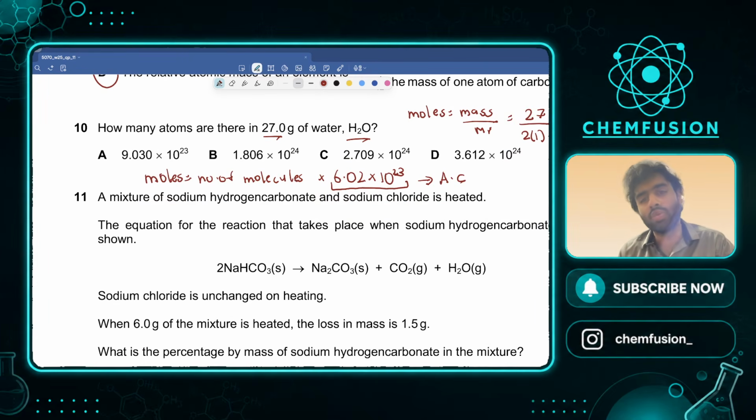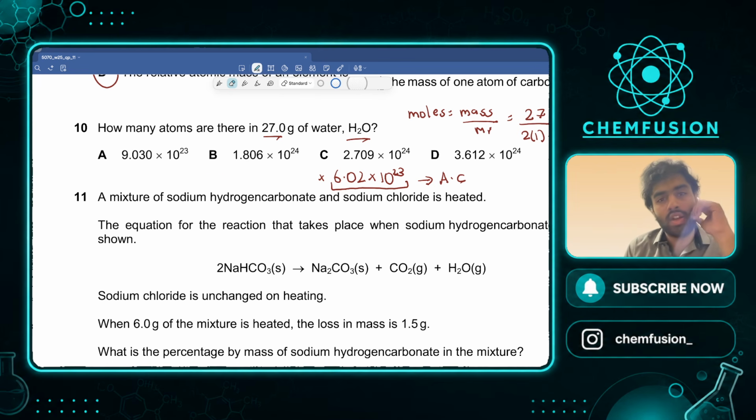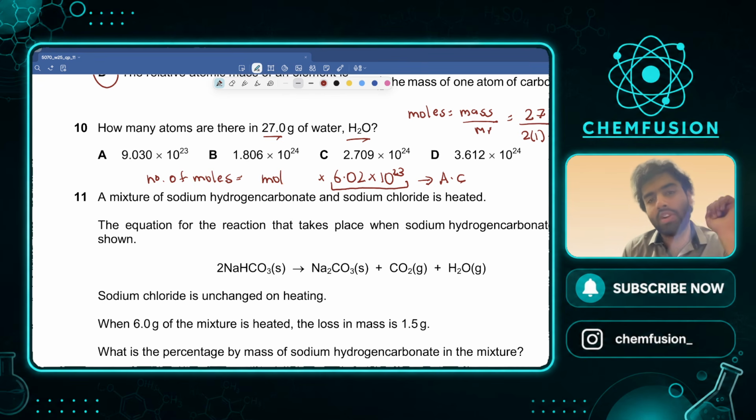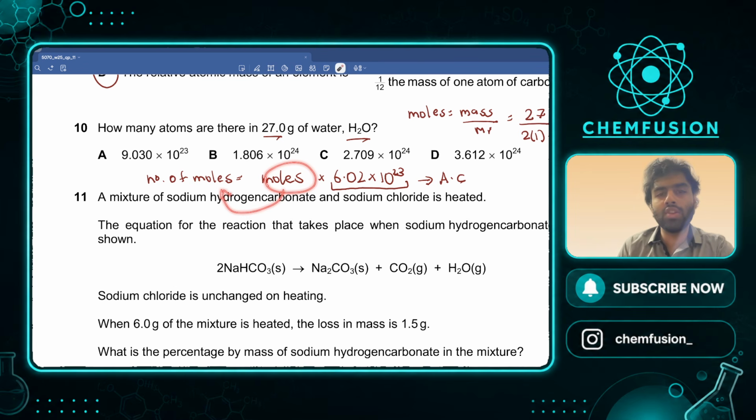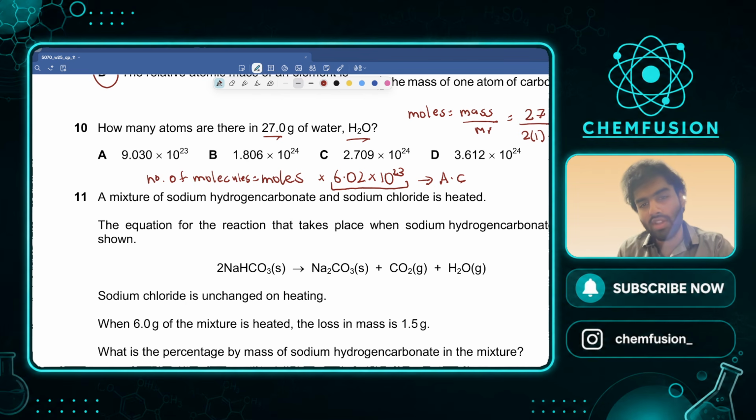Now we know the moles, we know the Avogadro's constant. Let's calculate the number of molecules. Oh, essentially, I actually misplaced the formula. Beg your pardon. It's actually the other way around. The number of molecules is equal to the moles into 6.02 into 10 to the power of 23. Beg your pardon, that was a mistake on my part. Anyways, so now you have the moles, you're going to get the number of molecules. So moles are 1.5. So it's going to be 1.5 into 6.02 into 10 to the power of 23.